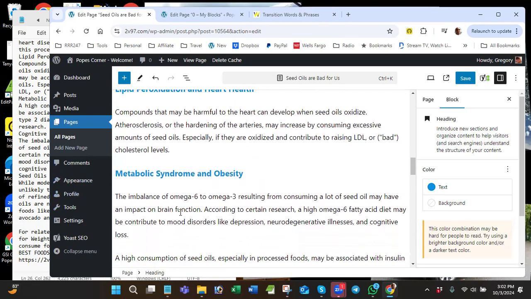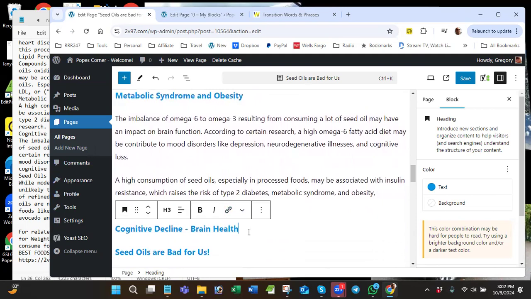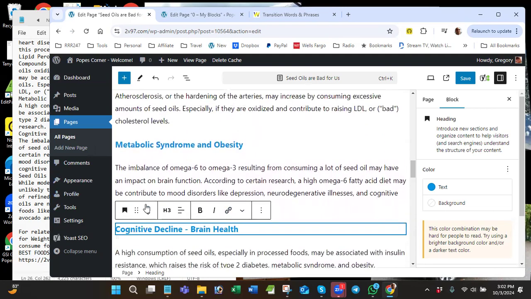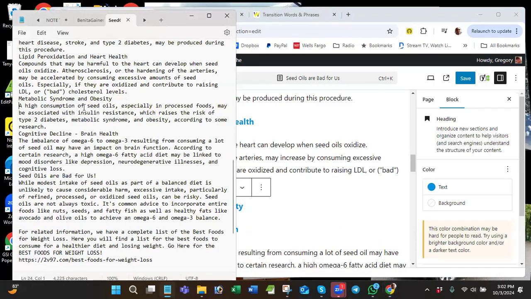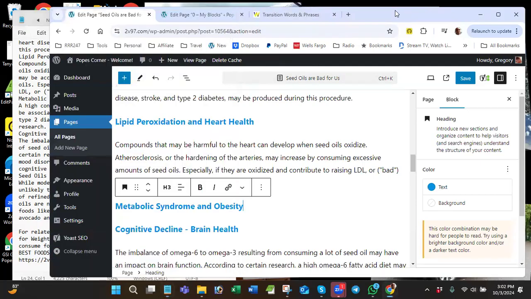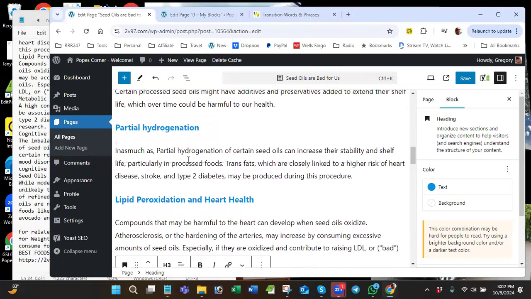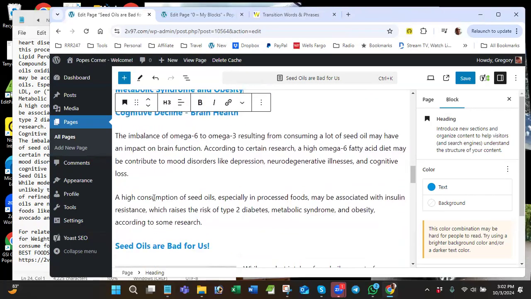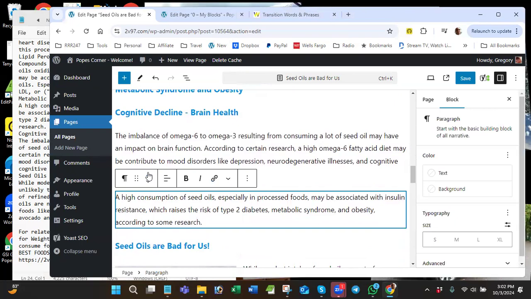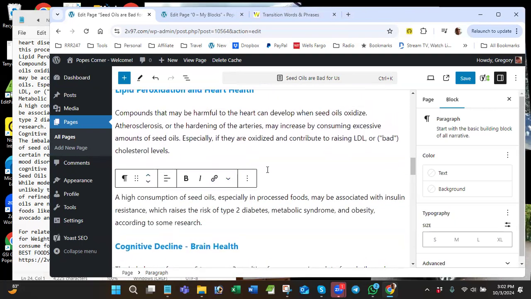So this one is supposed to be here, above the imbalance. So I think it's this metabolic syndrome and obesity. I forgot. So see how I have it organized, easy to see, right? So metabolic, I should have this paragraph, a high consumption of seed oils. So let me see if I have that somewhere else. No, I don't have that in there. I forgot to copy that. Oh, no, it's here. All right, so this one actually goes up here.